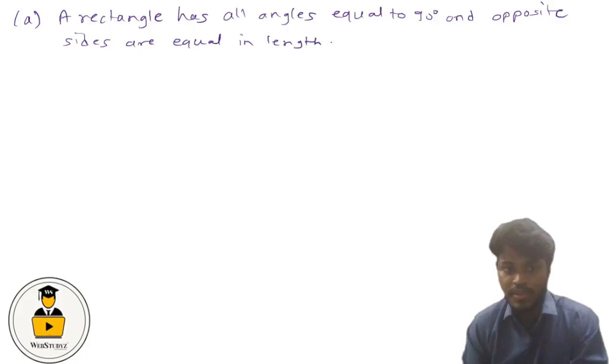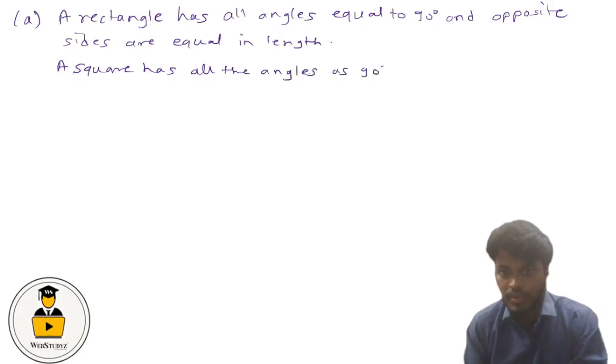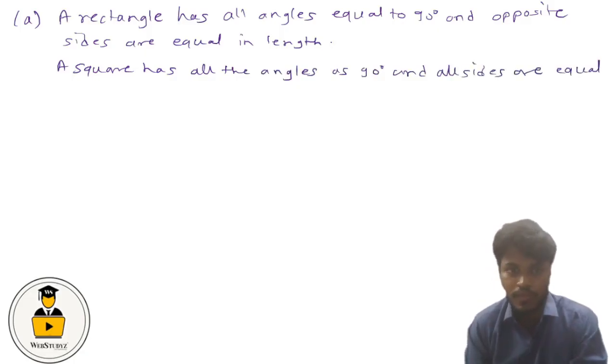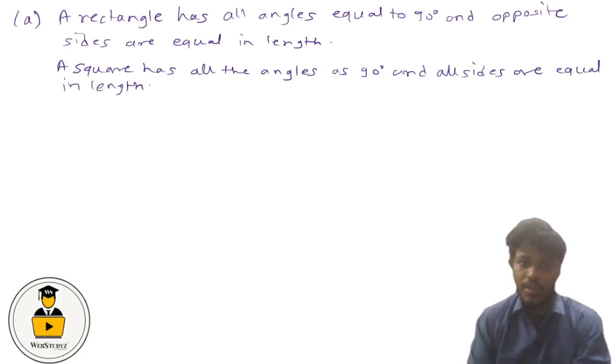So we can say that a square has all the angles as 90 degrees, and all sides are equal in length.